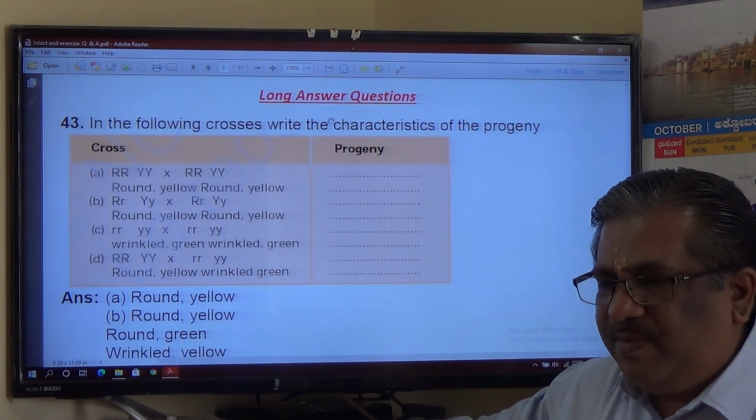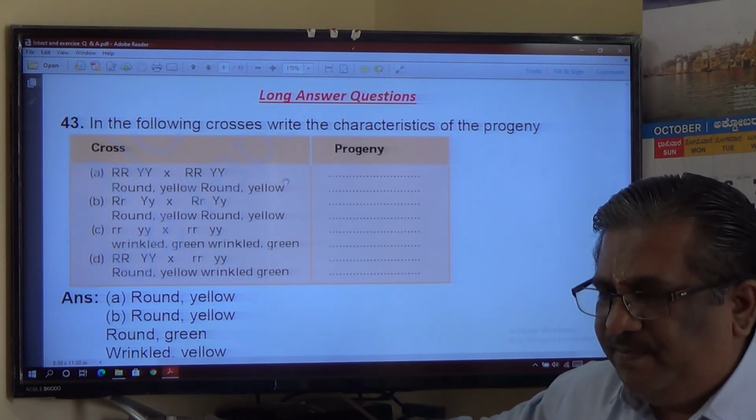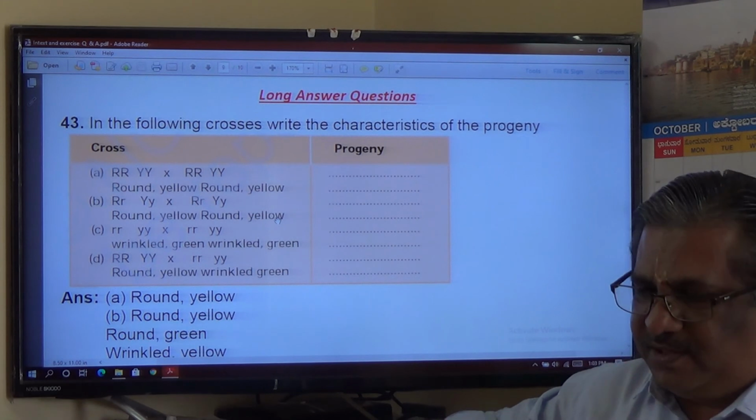Okay, long answer type. In the following crosses, long answer type questions we will see. Just a moment, we will take a 1 minute pause.